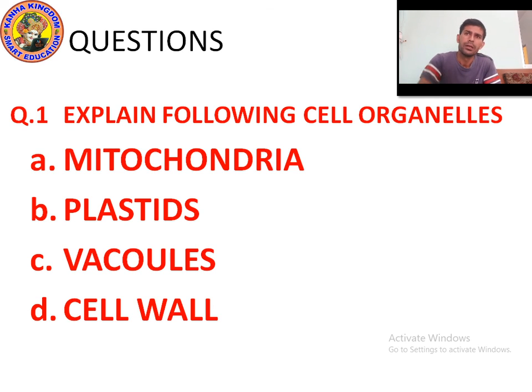If I talk about the function, chloroplasts are known as the kitchen of the cell. It helps in the synthesis of food by the process of photosynthesis. Leucoplasts store materials such as starch, oil, protein. Chromoplast imparts colors to flowers which help in pollination.